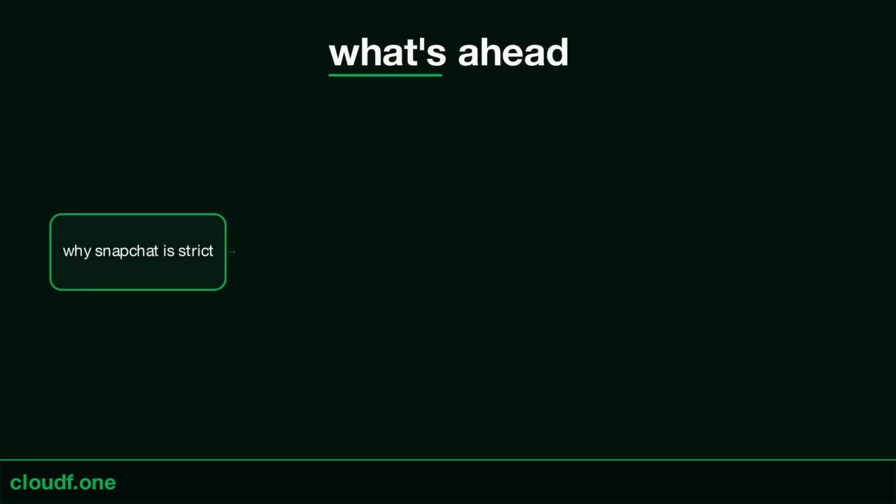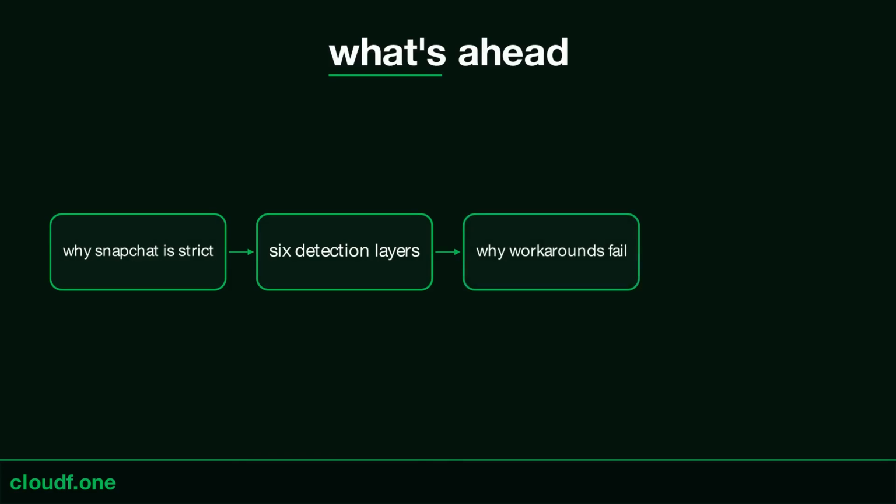3 things ahead. Why Snapchat is uniquely strict. The 6 detection layers and why every common workaround fails. And the CloudPhone workflow that holds for agencies running 5 to 20 creator accounts.